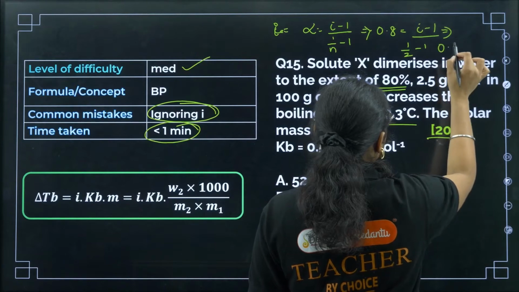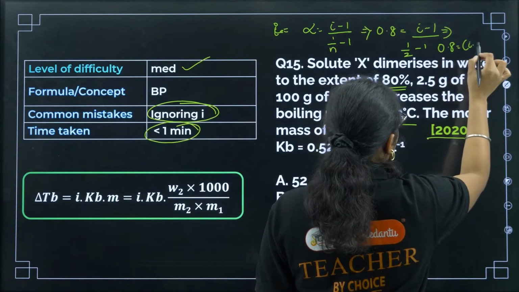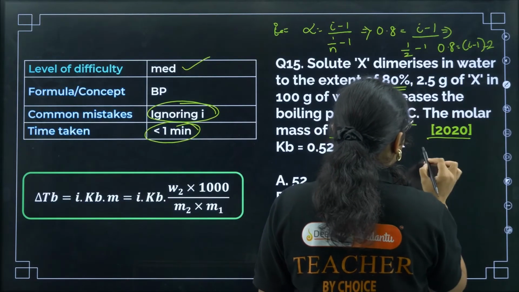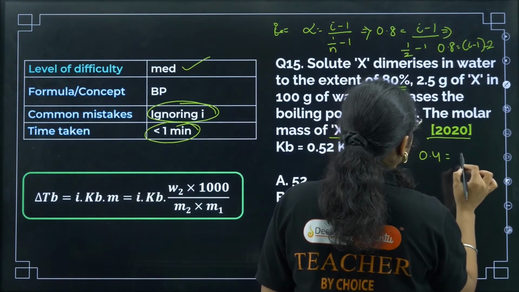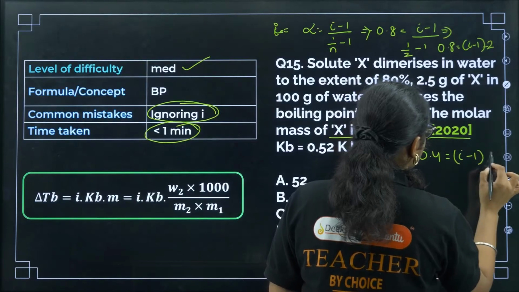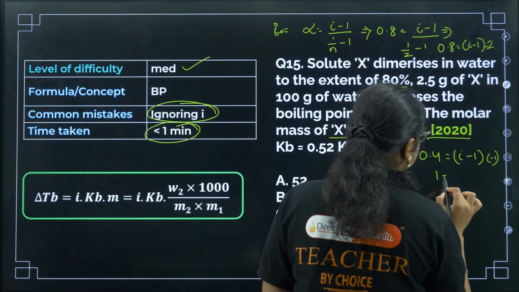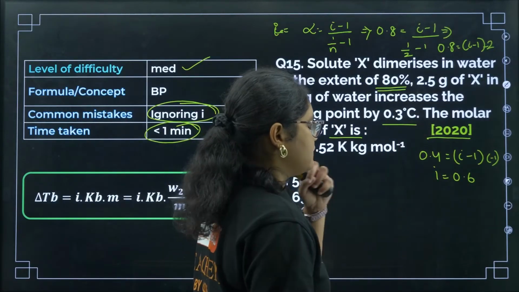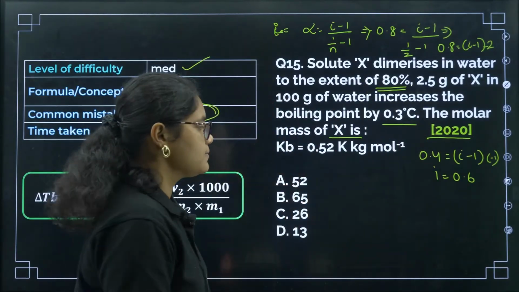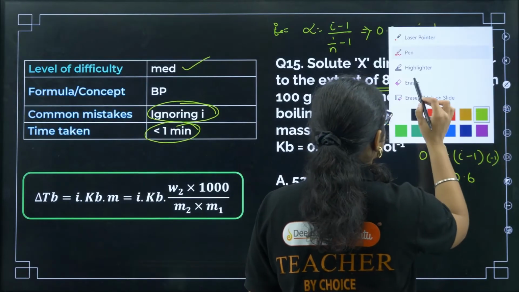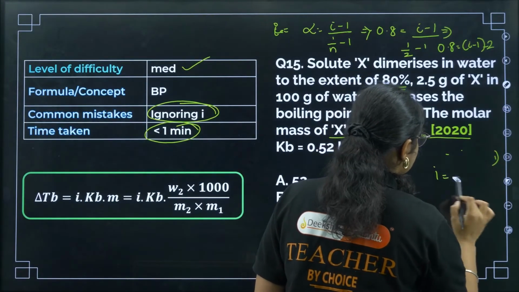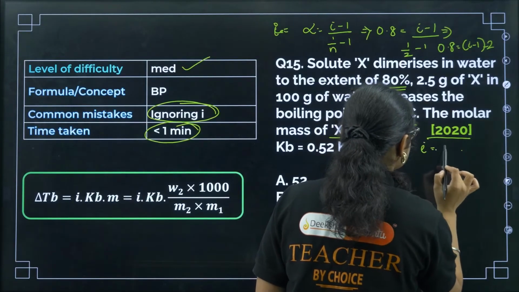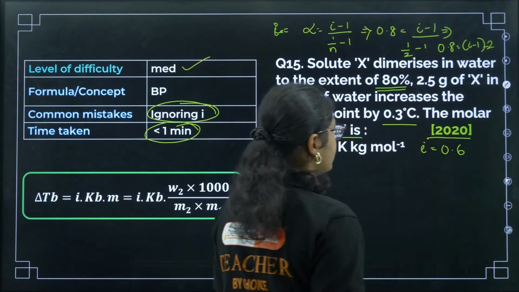So how much will we get? 0.8 is equal to (i minus 1) into minus 2, right? So I can say minus 0.1 is equal to (i minus 1) into minus 1. So I can say i is equal to 0.6 here, right? I'll get the i value as 0.6, okay? So let me solve this one and write it down together. The i value is 0.6, okay?